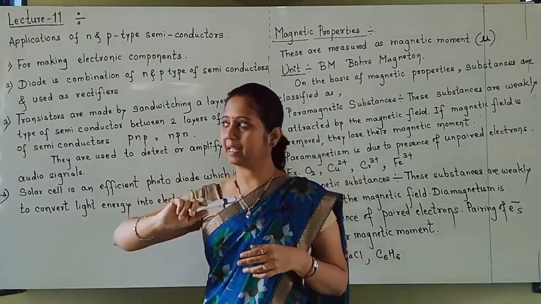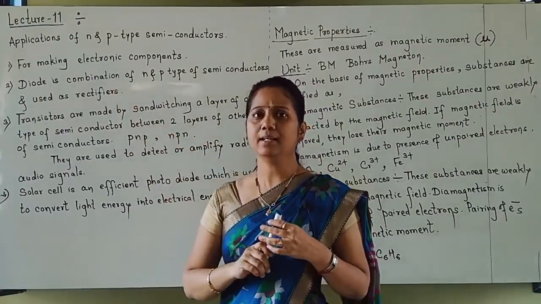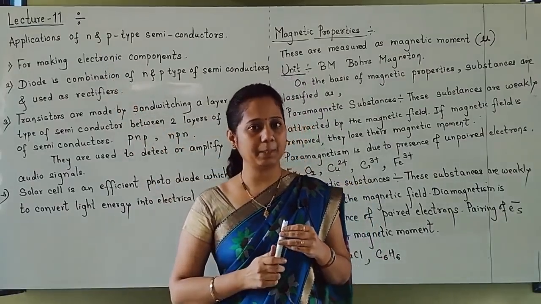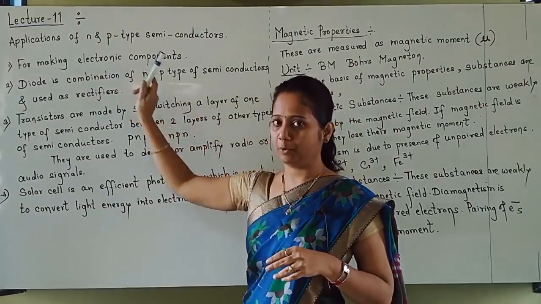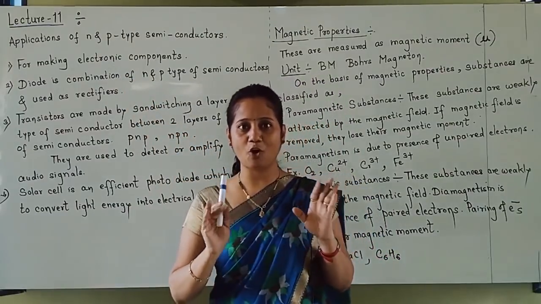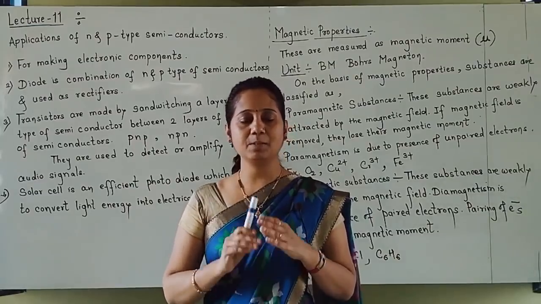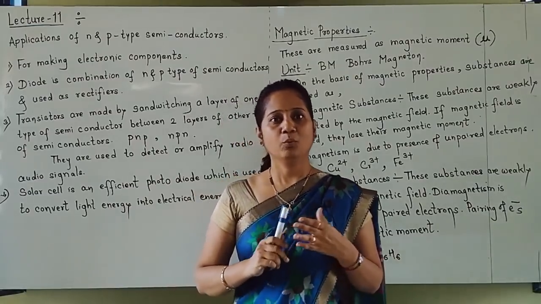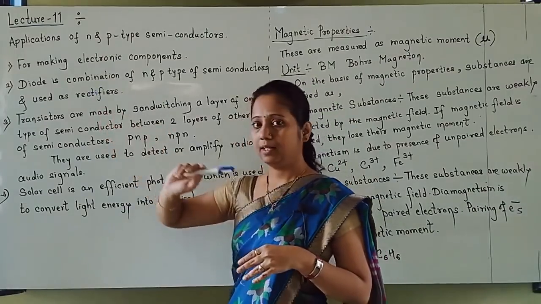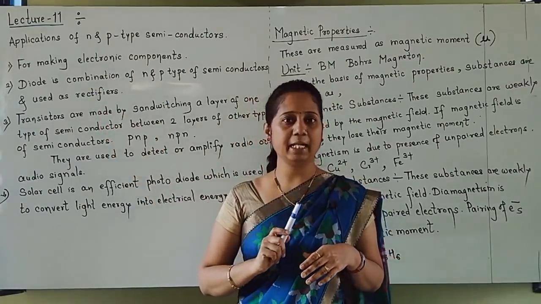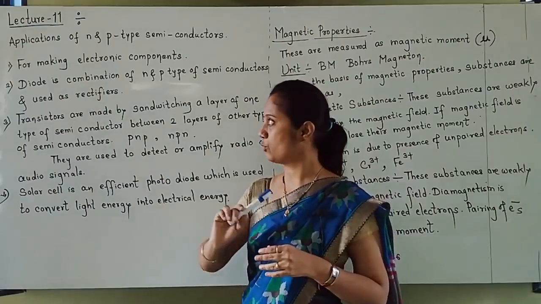I have written here application. The first application I have written is that N type and P type semiconductors are used for making electronic components. Yes, in electronics all these semiconductors play a very important role. We'll also see which electrical devices make use of N and P type semiconductors.